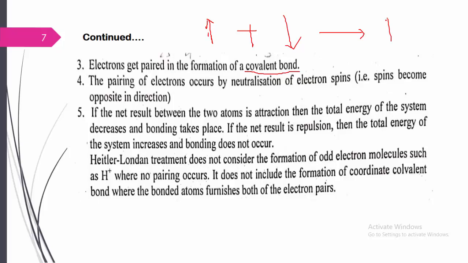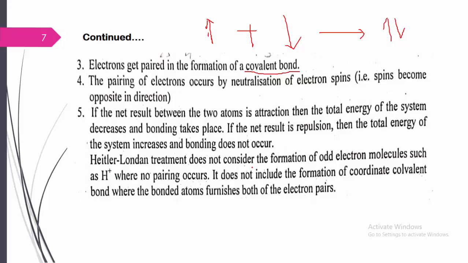How can the pairing happen? One has a half spin, the other has a half spin, and both the half spins get completely paired. When it is paired, the electron spin is neutralized, because there is a neutralization of the spinning in the molecule. If the net result between the two atoms is attraction, then the total energy of the system decreases and bonding takes place. Whenever bonding takes place, the total energy of the system always decreases, because the net repulsion becomes zero.